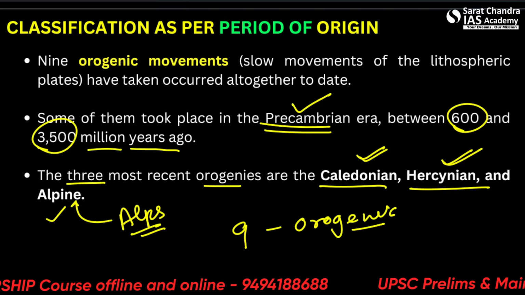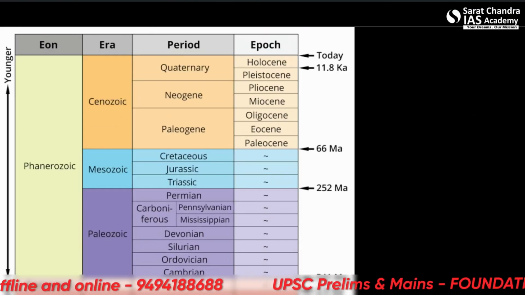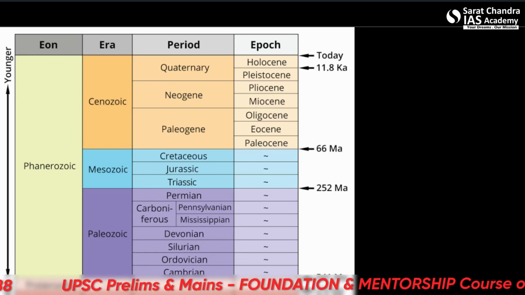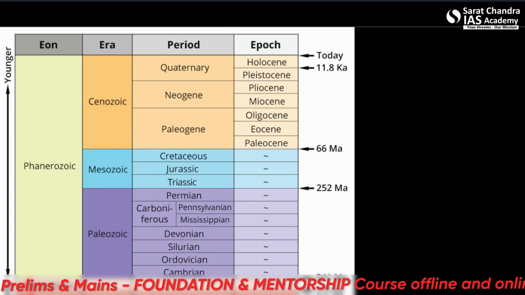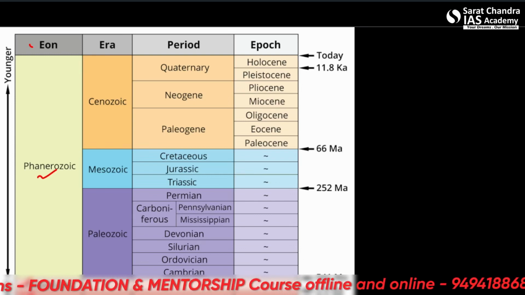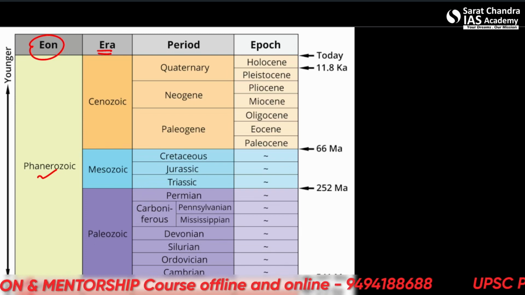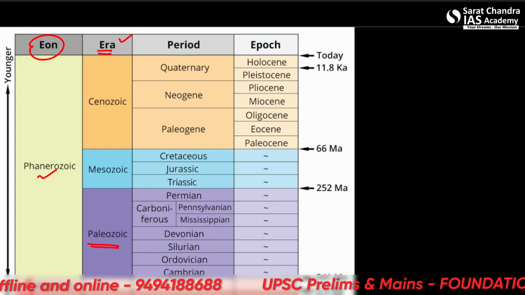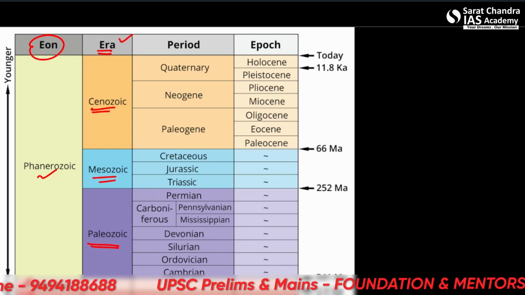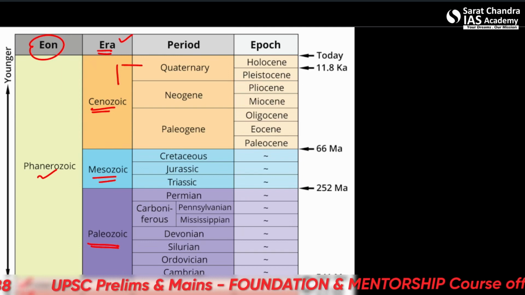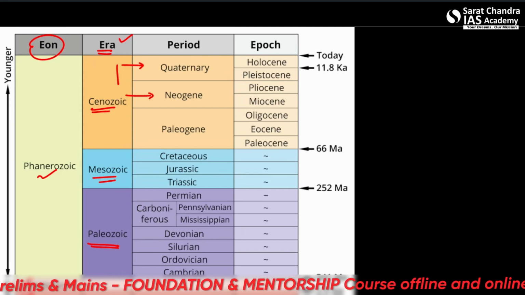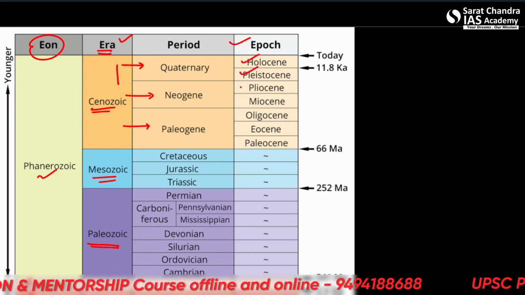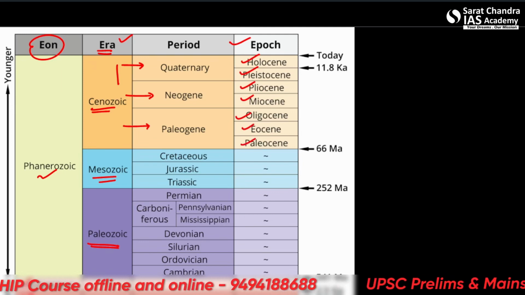Let us just take a brief revision of the periods of the Earth. Alright, so when we see the Eon, it's the largest classification. So we come towards the Archean, the Proterozoic, and the Phanerozoic Eon. But we mostly deal with the eras. Alright, this is what we most talk about. So there have been 3 big eras, that is Paleozoic, Mesozoic and the Cenozoic. The Cenozoic is itself divided into some periods, Quaternary, Neogene and Paleogene. There have been different epochs also, such as Holocene, Pleistocene, Pliocene, Miocene, Oligocene, Eocene and Paleocene.